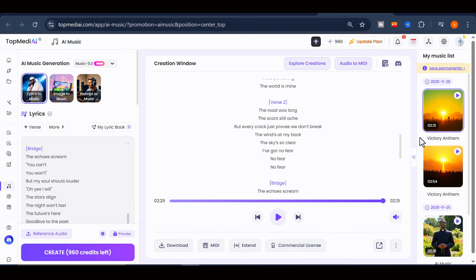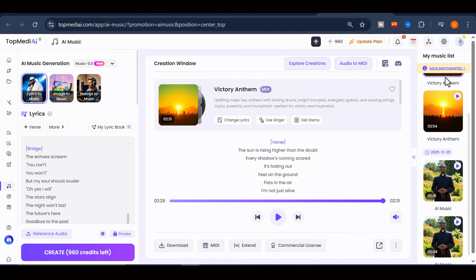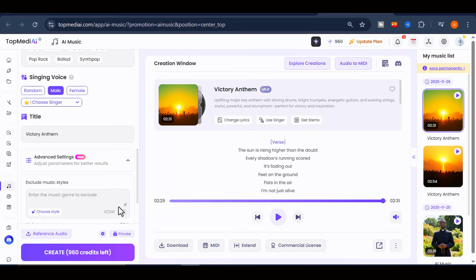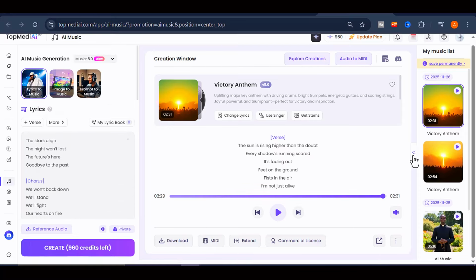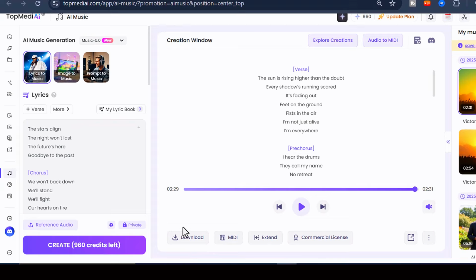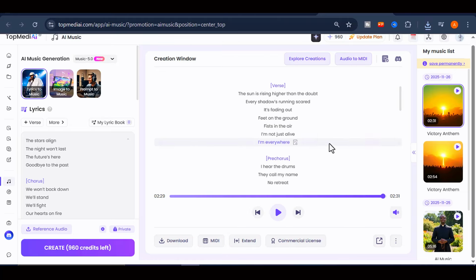Impressive, right? The audio quality and arrangement are even better than what many people get from Suno AI, and every track you create is completely copyright-free. You can use the music commercially without worrying about strikes or licensing issues. When you are ready to save your song, click the Download button, choose your preferred audio format, and it will be stored directly on your device.